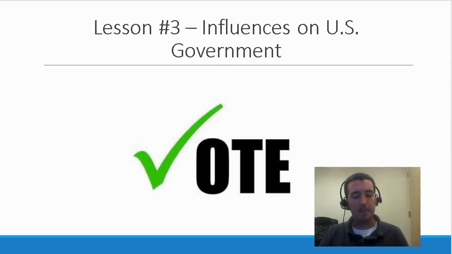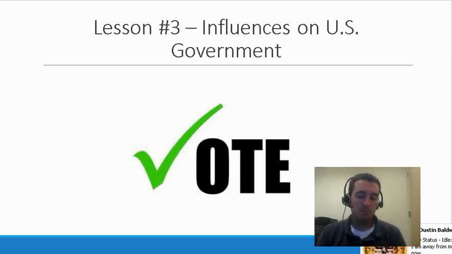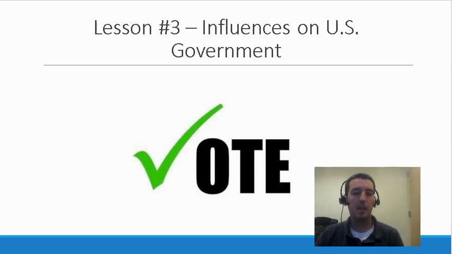In the assignment after the lesson, you're going to see even more influences on U.S. government because all the ideas and the structure and the way that the U.S. government functions, they weren't all original ideas. This is George Washington, Thomas Jefferson, and all the founding fathers you always hear about. They didn't come up with all of these ideas. A lot of the ideas came from somewhere else, and they just used the ideas and kind of mashed them all together to make the way that the U.S. government is set up. So that's the big thing you're looking at, where all these ideas came from.